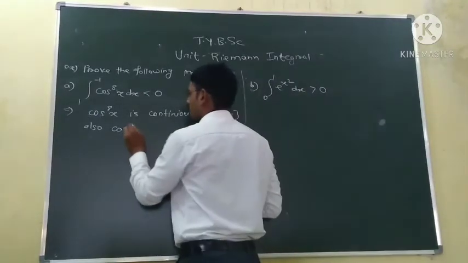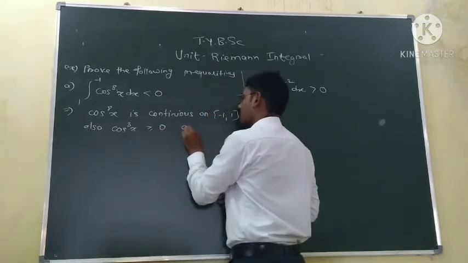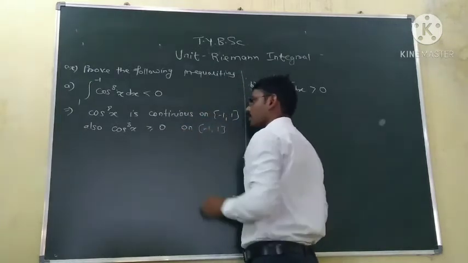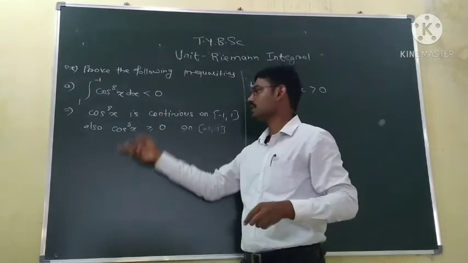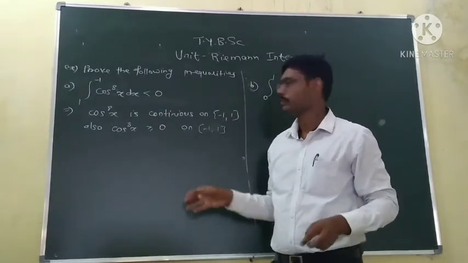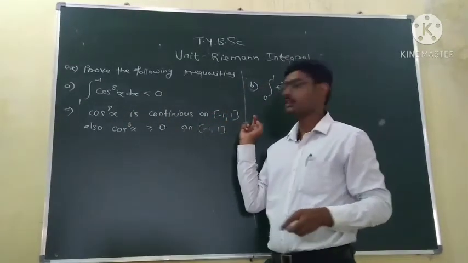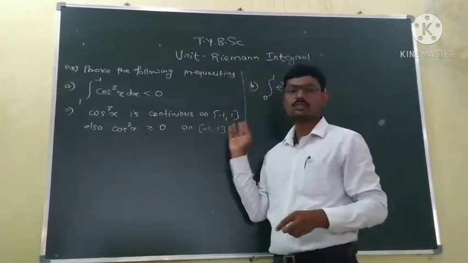So cos to the power 8 is always greater or equal to 0 on the interval minus 1 to 1. Since the function is continuous and greater or equal to 0, we know its integration is also greater or equal to 0.